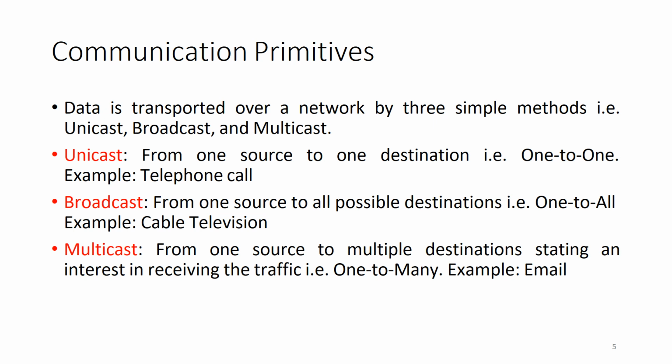Basically, three types of communication primitives are there: unicast, broadcast, and multicast. Unicast means communication happening from one source to one destination. That is one-to-one communication. The example is the telephone call. Broadcast, the communication happens from one source to all the possible destinations. That is one-to-all communication. Example is cable television. And the multicast, that is the communication happens from one source to multiple selective destinations. That is one-to-many but selective. And the example is email communication.